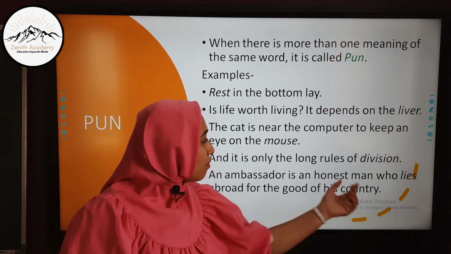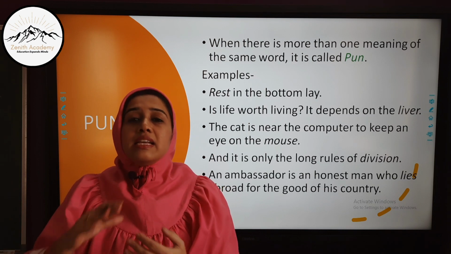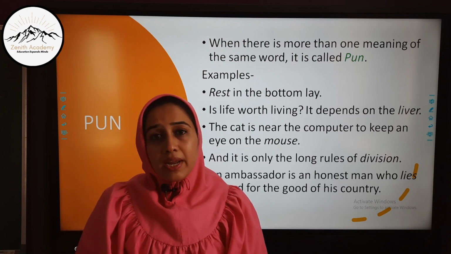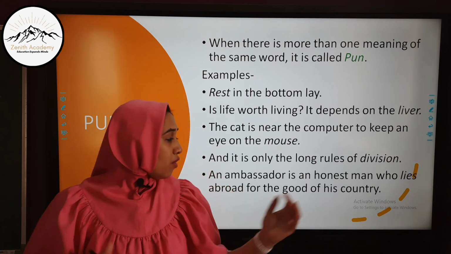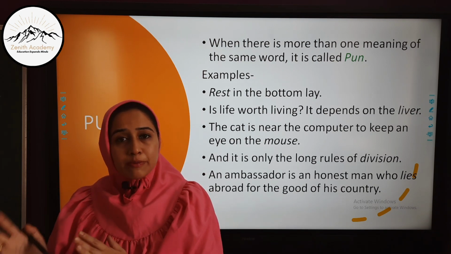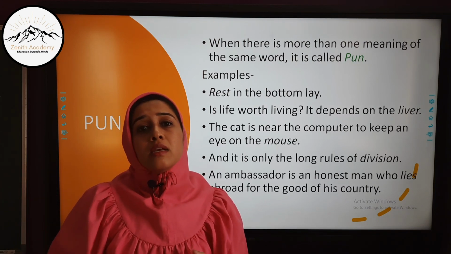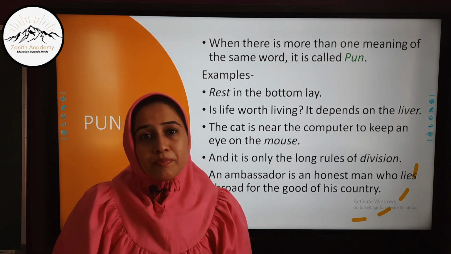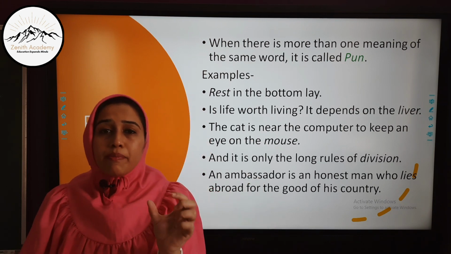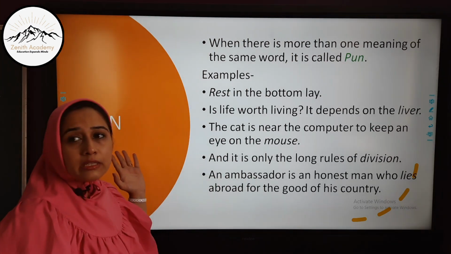The second meaning is that he is lying, he is hiding the facts of his own country in other countries for the good of his country. So the second meaning of the word lies is speaking false. Whenever one simple word is used to convey two meanings, the figure of speech is called a pun.